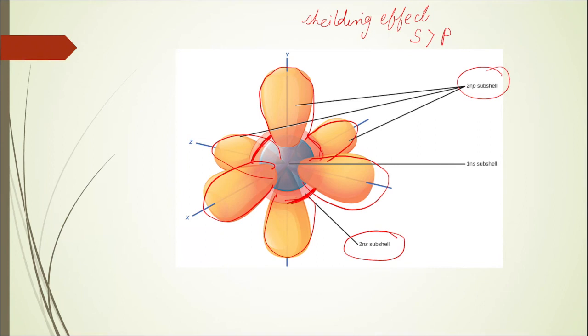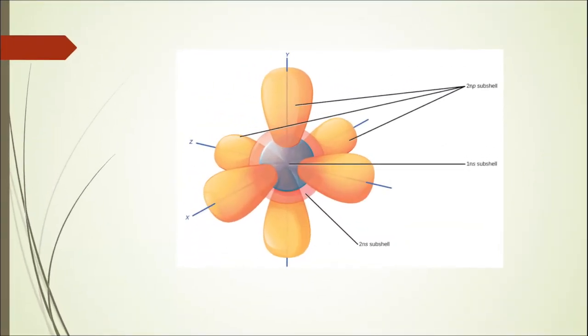In a similar way, when you look at d orbitals, they are even more diffused. And since the d orbitals are even more diffused, the shielding effect of d would be less than that of p orbitals. So I will say S produces a greater shielding than P, P subshell gives you a better shielding than D, and the least shielding is given by F subshell or F orbitals. Now, since the S subshell is the most concentrated towards the nucleus, the electrons in the S subshell, I'll call them the S electrons, would be the most strongly attracted electrons by the nucleus. And this is what takes the S subshell to the lowest energy.